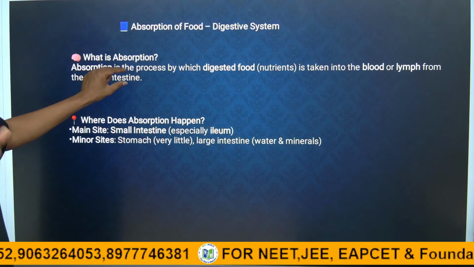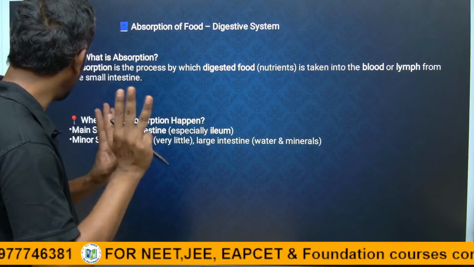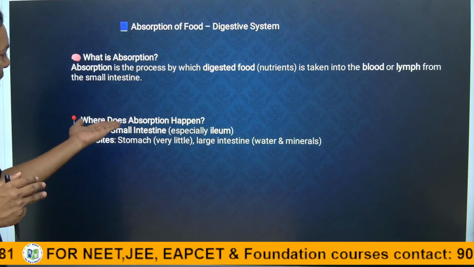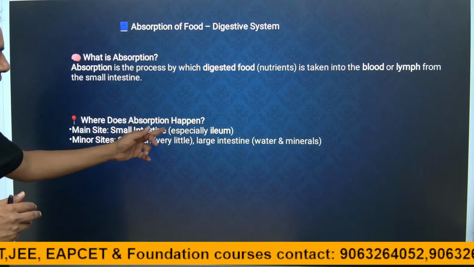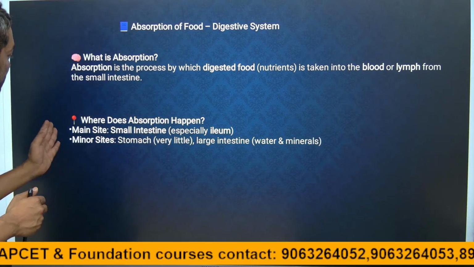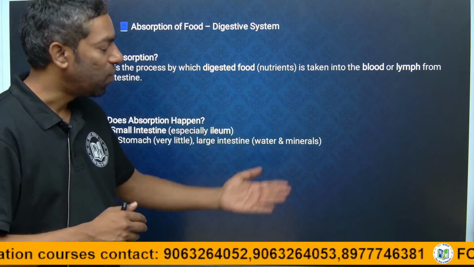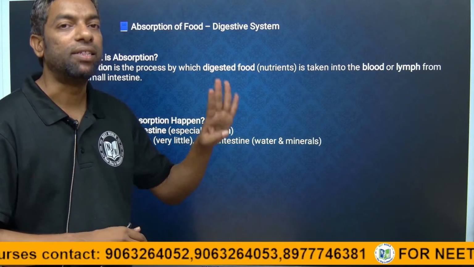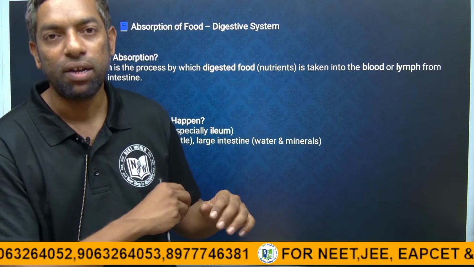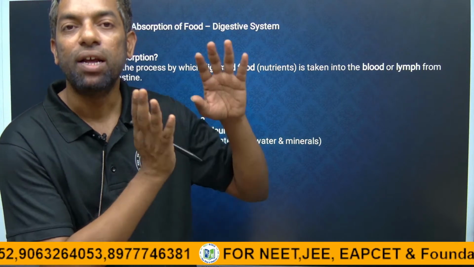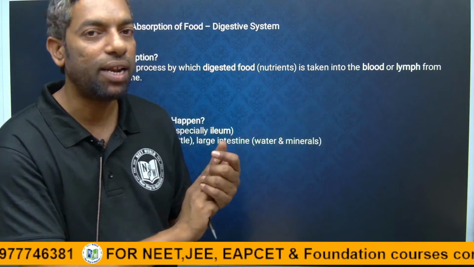Guys, absorption takes place in the small intestine. The main site is the small intestine, especially the ileum, and the minor site is the stomach, with very little absorption. In the large intestine, water and minerals are absorbed. About 90% of absorption takes place in the ileum of the small intestine.